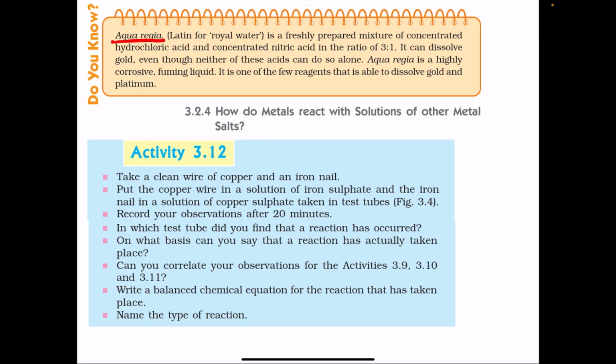Aqua regia. What is aqua regia? Aqua regia is a mixture of HCl and HNO3 in the ratio 3:1. This aqua regia is a highly corrosive, fuming liquid, and it is one of the few reagents that is able to dissolve gold and platinum.